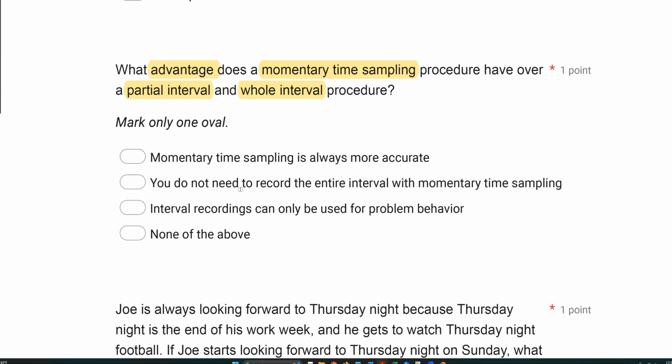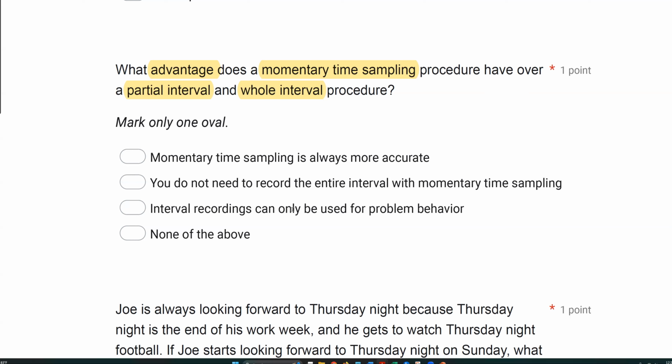B, you do not need to record the entire interval with momentary time sampling. Is that true? Well, let's say we have a 10-second interval. When are you taking data with momentary time sampling? Well, you're taking data at the end of the interval, right? Momentary time sampling occurs at the end of each interval. So if my interval is 10 seconds, the only time I'm worried about is at 10 seconds. So that is an advantage because partial interval and whole interval, especially whole interval, you've really got to watch the entire interval given when that behavior may or may not occur. So that is definitely an advantage.